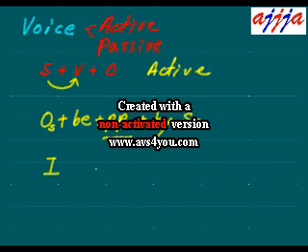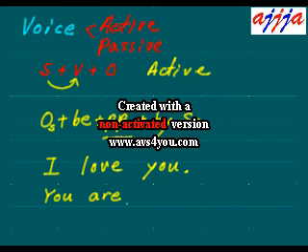Let's say, like, I love you. This one right here, you, is the object, right? So you change it to the subject. So you, then the be verb, which is are, you are. Now you change love to past participle, which is loved. Then what did I say?